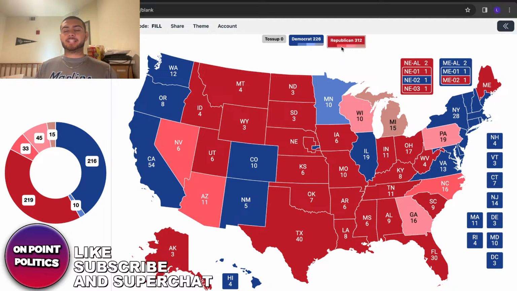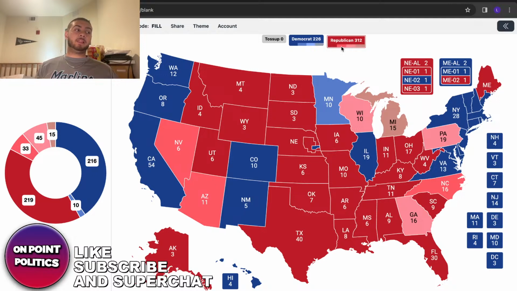Doing one for Nebraska and Maine is going to be hard because I don't know what counties are in the districts and how you would be able to track that individually in a Google spreadsheet. So, possible Minnesota flip.